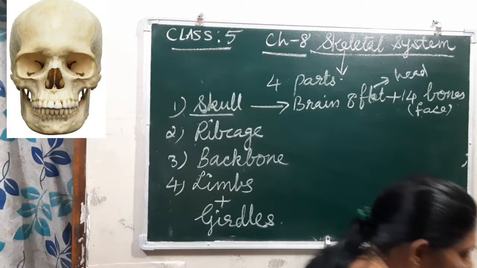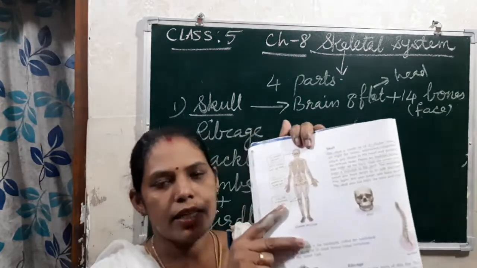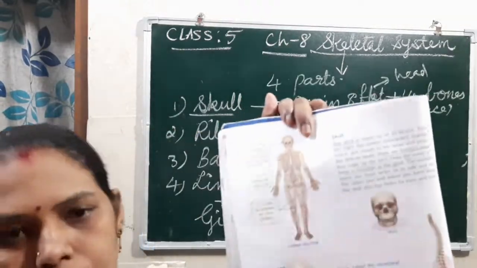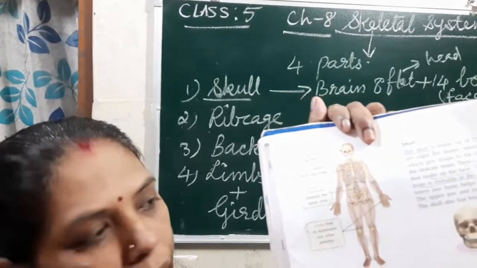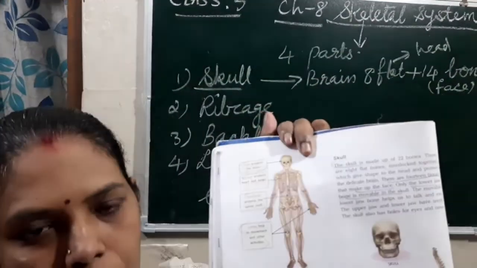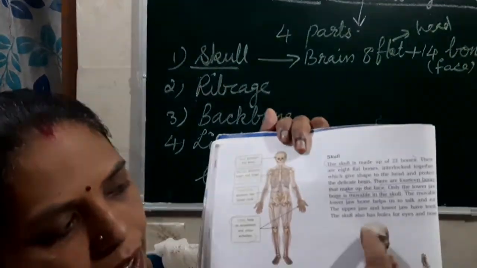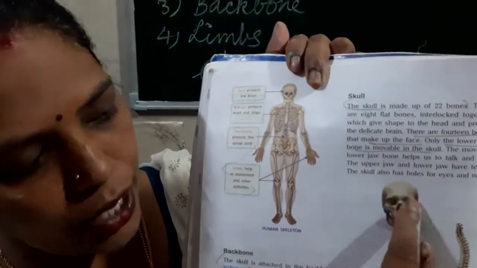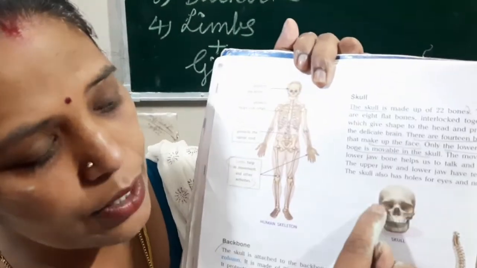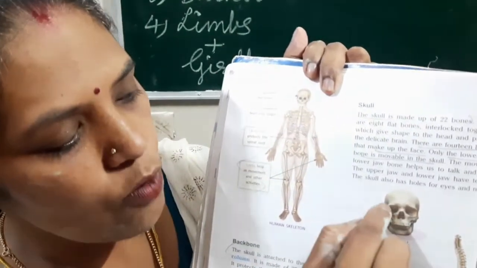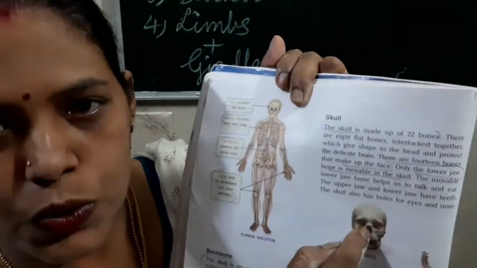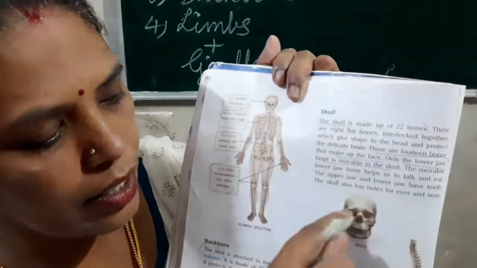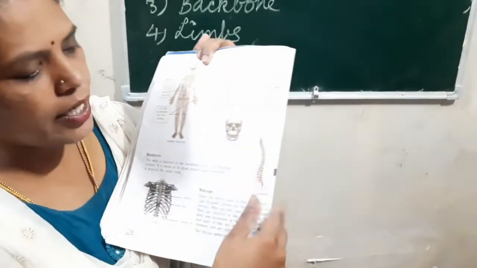See children, this is the human skeletal system, right? And here, see, this is the skull. And here, this is the head. Here, head itself, 8 flat bones. And here, face, 14 bones. And here, some holes are there for the eyes as well as for the nose. Understood? So now the next one is the rib cage.